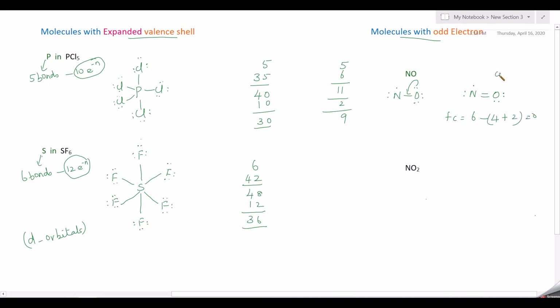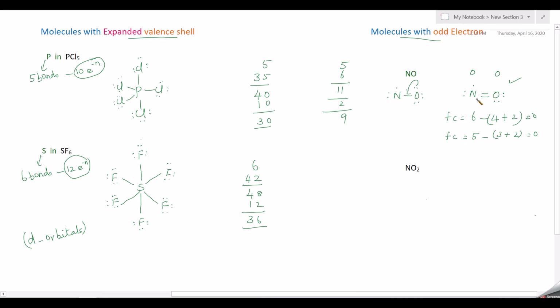For nitrogen, valence electrons 5, lone pair electrons 2 plus 1, 3, and number of bonds 2, so that is equal to 0. So this structure is preferred over that structure.